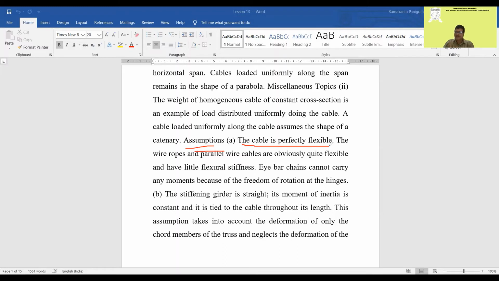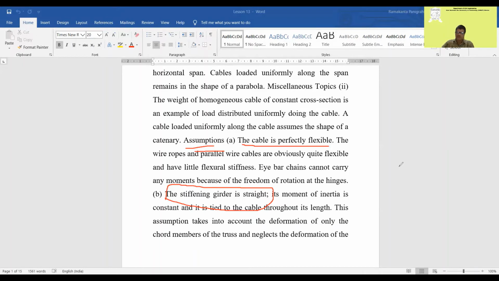The curvature may change. Wire rope and parallel wire cables are obviously quite flexible and have little flexural stiffness. Eye bar chains cannot carry any moment because of the freedom of rotation at the hinges. So the basic thing is that the cable is flexible. The stiffening girder is straight. Stiffening girders cannot be curved. You cannot take a curved girder for these stiffening cables.